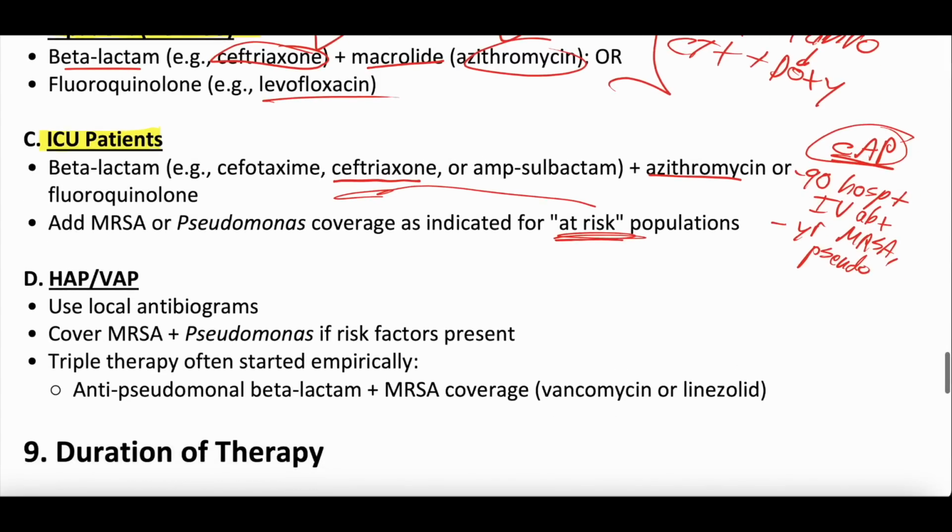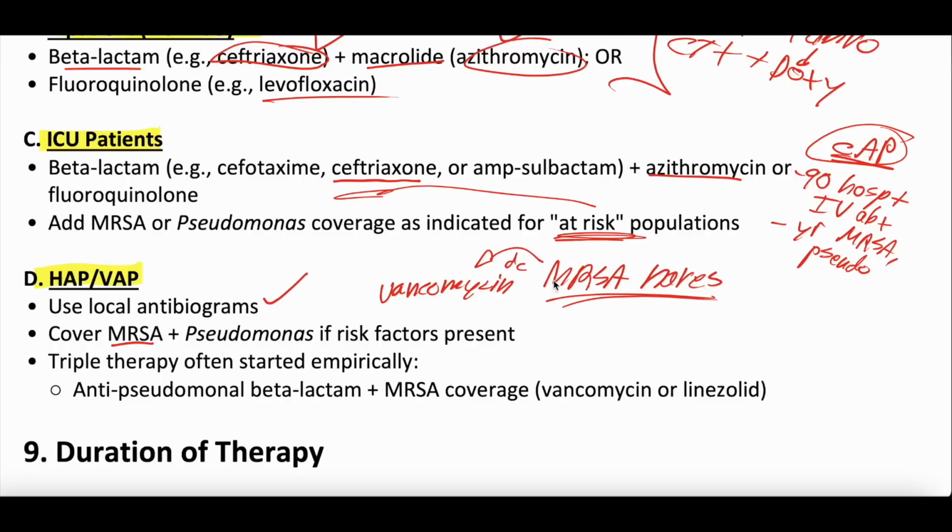Okay, if it's hospital-acquired or ventilator-acquired, it is a little different, okay? Local antibiograms are your best friend, but you really should think about covering MRSA with something like vancomycin. You can consider sending a MRSA nares swab. There's some evidence that if the MRSA nares is negative, which means the patient is not colonized with MRSA, you could potentially DC the vancomycin. That strategy isn't perfect, but it's pretty good. And then again, you should cover for Pseudomonas. You can use cefepime or Zosyn in this case. This is actually double coverage, so a regimen might be an anti-pseudomonal beta-lactam like Zosyn, and then MRSA coverage with vancomycin or linezolid.